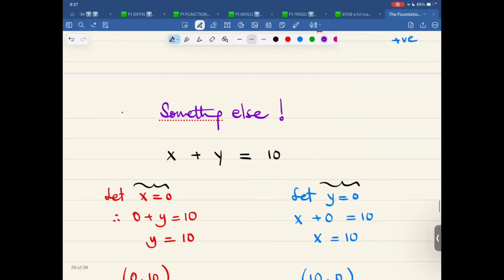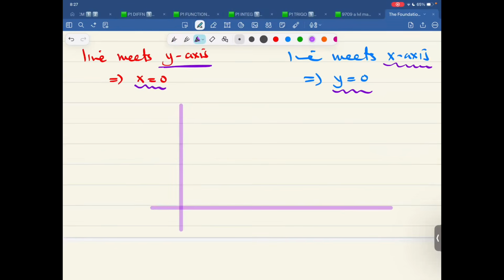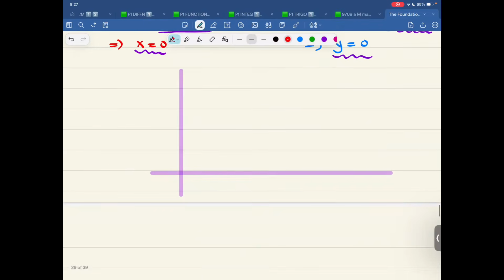So I love this option of something else. What I'll do is that I'll draw a grid over here and I'll mark down 2 points. This point, that is 0, comma 10. This is 0, comma 10. When x is 0, y is 10. And this point over here, that is 10, comma 0.